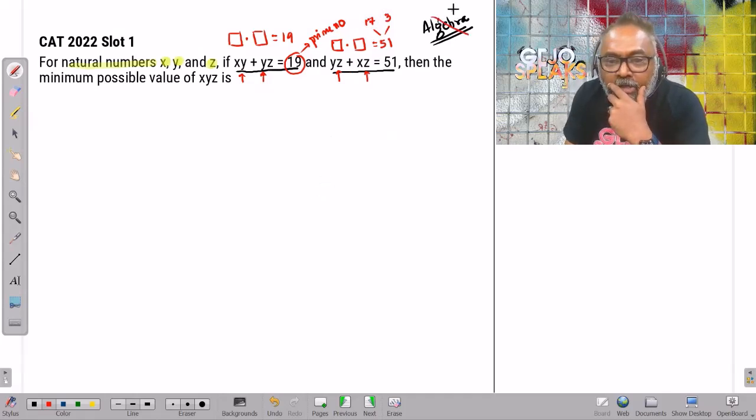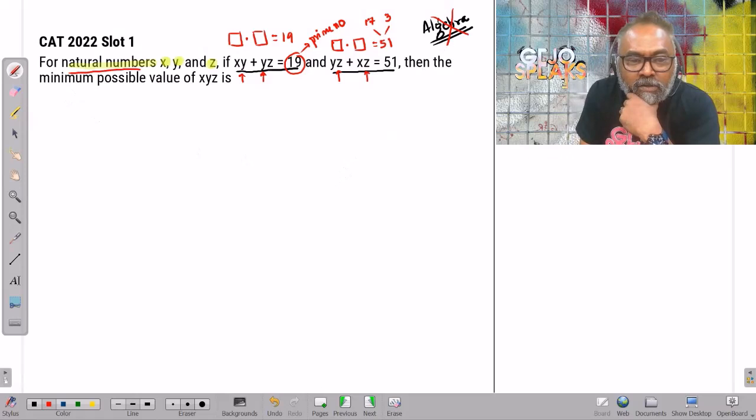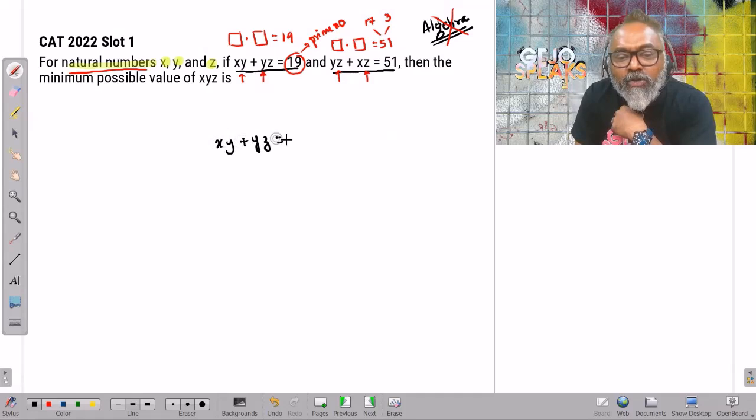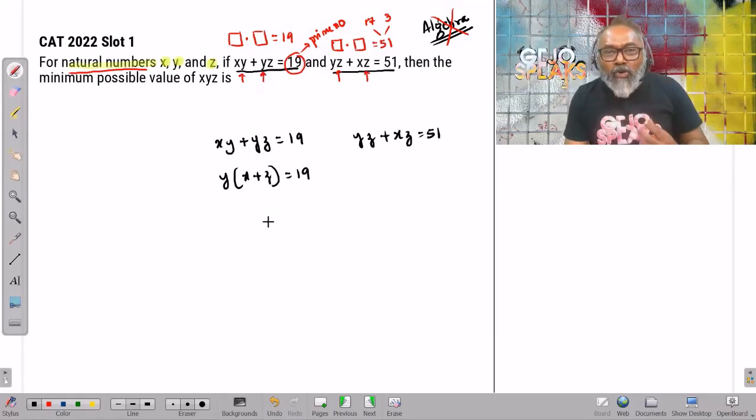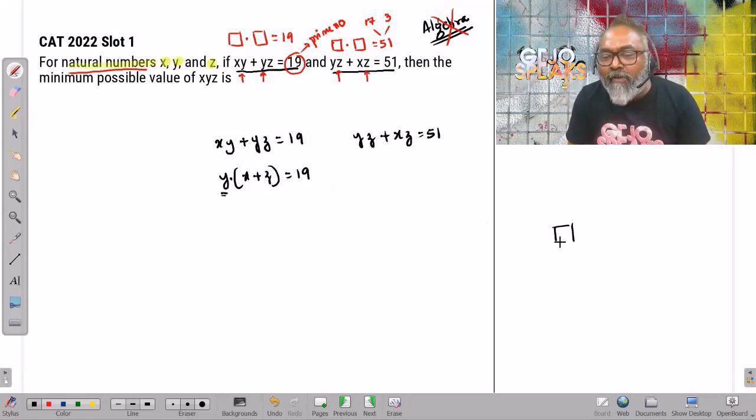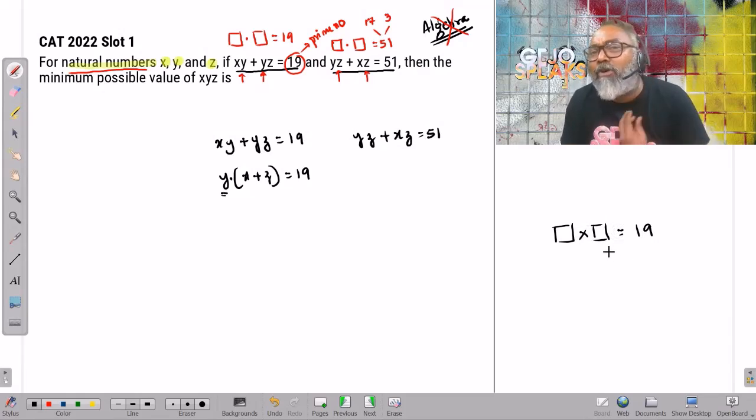So I'm no longer thinking algebra because I saw natural numbers. I'm thinking numbers. So here I've got xy plus yz equals 19, and yz plus xz equals 51. I can take y common here. y times (x plus z) equals 19. And what is the only way I can break this? You know that y has to be a natural number, x is a natural number, z is a natural number. So x plus z is also a natural number. I am asked to find two numbers, multiply these two numbers, and tell what is a possibility. There is only one possibility. One of the numbers has to be 19, the other number has to be 1.